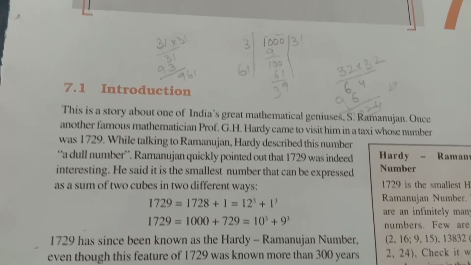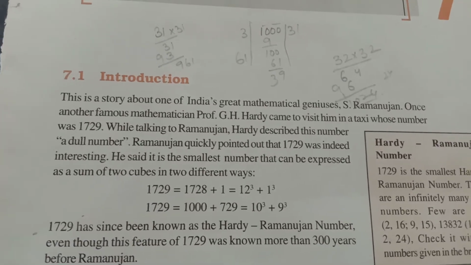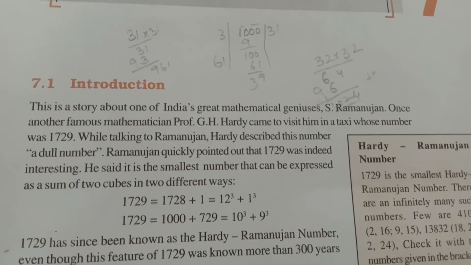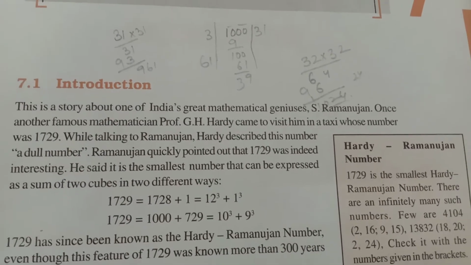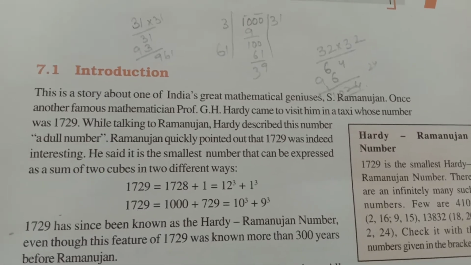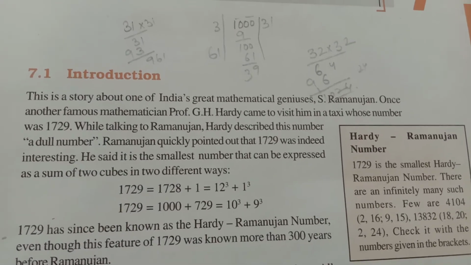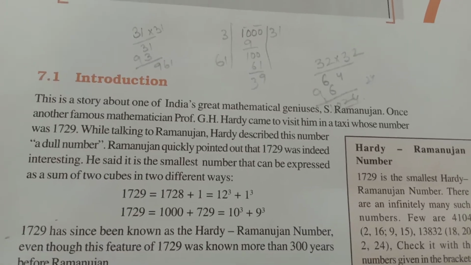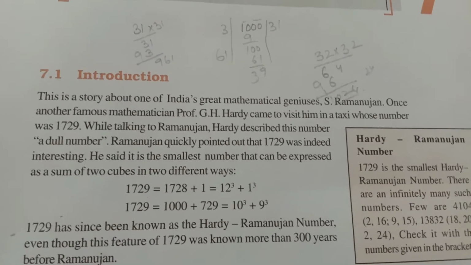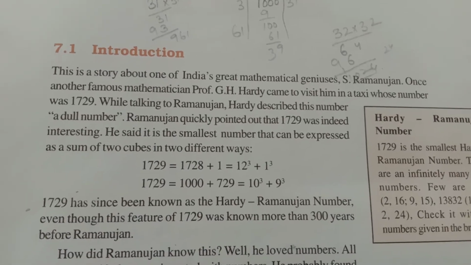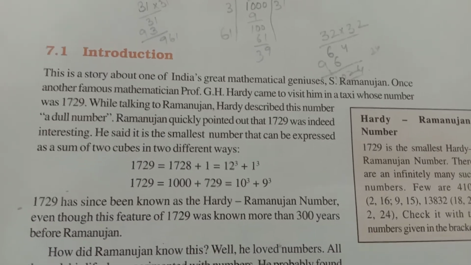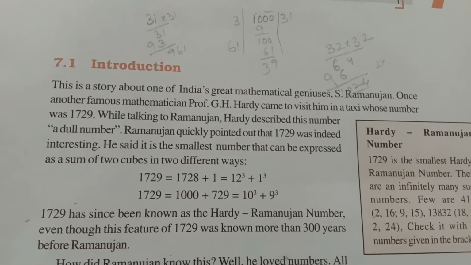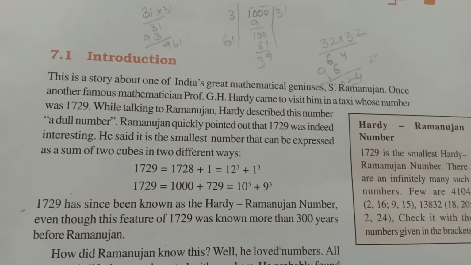So Ramanujan was visited by his professor G.H. Hardy one day. He came in a taxi, and the taxi number is 1729. Hardy said to Ramanujan that it is a dull number. But Ramanujan said that it is quite interesting. Really, it is an interesting number. Its speciality is that it is the smallest number that can be expressed as the sum of two cubes